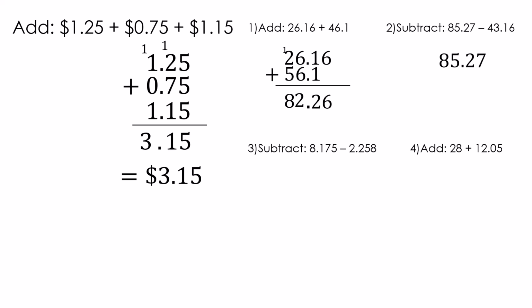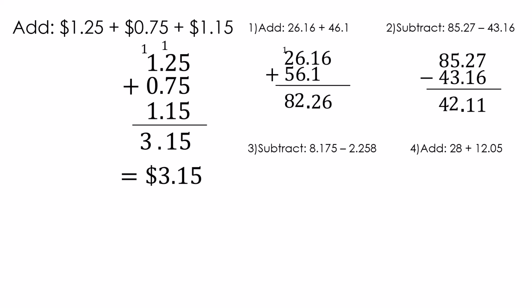Let's look at number 2. We're going to have 85.27 minus 43.16. Now I lined up my decimals. Next, I need to bring the decimals straight down. And then we're going to subtract. 7 minus 6 is 1. 2 minus 1 is 1. 5 minus 3 is 2. And 8 minus 4 is 4.